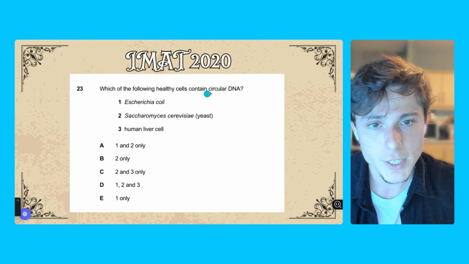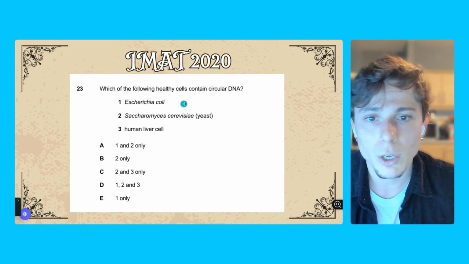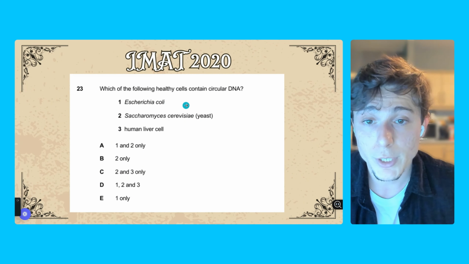Question 23 from the IMAT 2020. Which of the following healthy cells contain a circular DNA? This is easy. Escherichia coli. Okay. The Escherichia coli is a bacteria. E. coli is very present in our intestine. It's very important as well. And if it's a bacteria, it does have circular DNA.